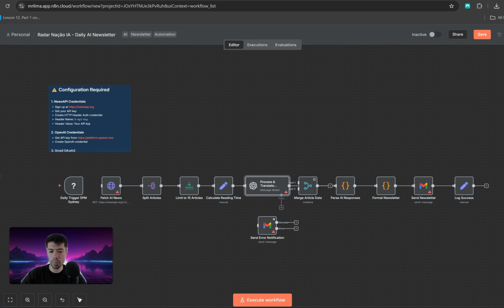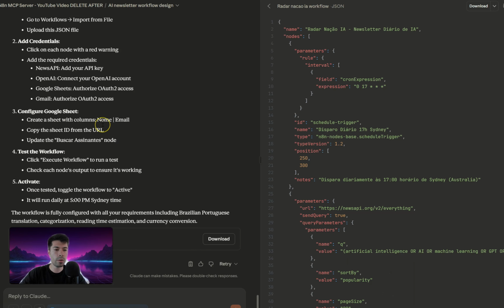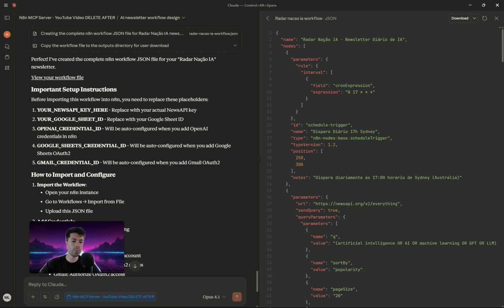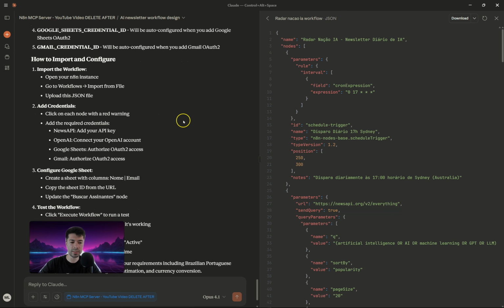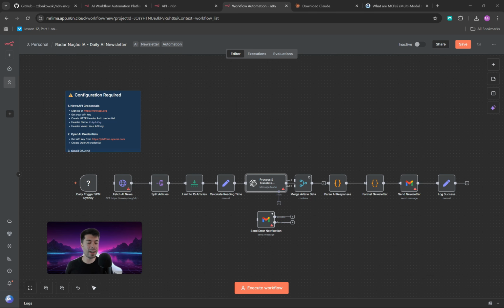And of course, if you go back to Claude Desktop, you have the step-by-step of what should be done to accomplish what you want. For this video, that's all. I just wanted to make it for you so you understand that Claude is powerful, but it can be so much more if you know how to use MCPs. And this is just an example of one MCP that is specialized in n8n. There are hundreds, if not thousands of others. So let's make good use of them.